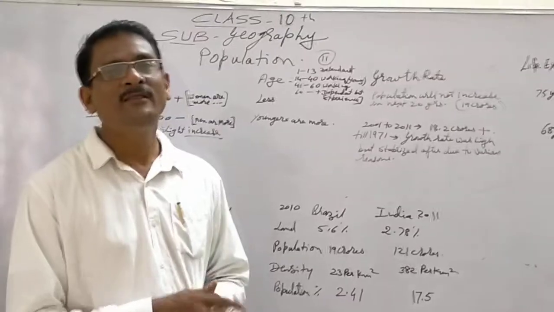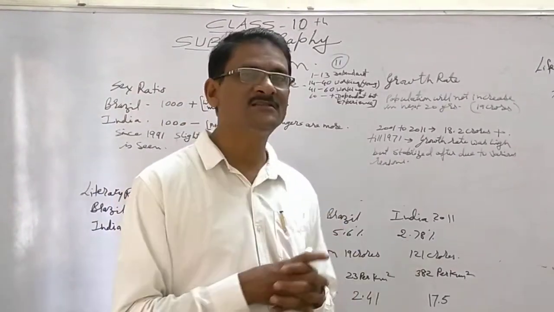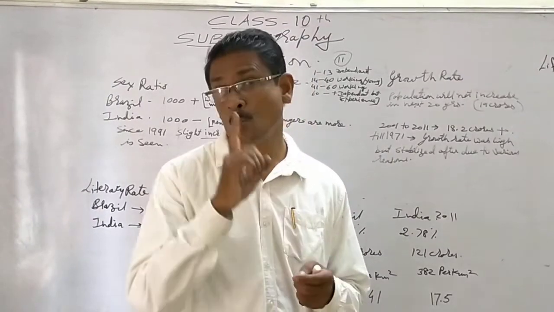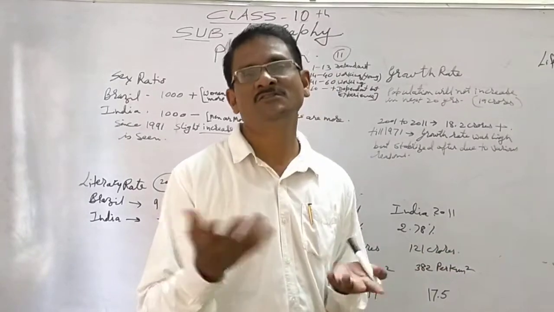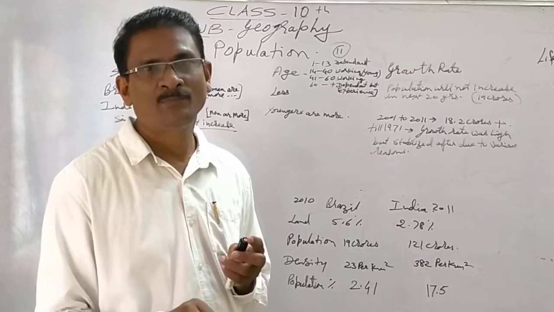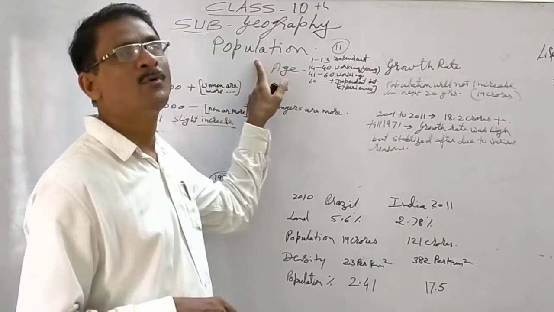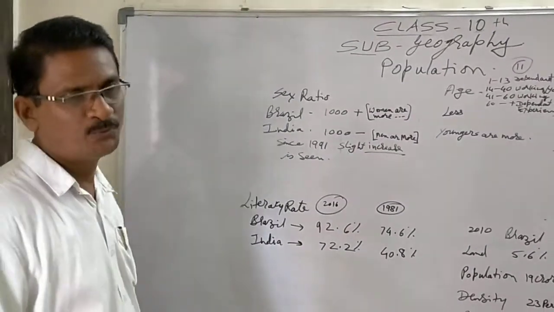But now, in the name of industrialization, multinational companies are entering Brazil, indiscriminately using the resources of Brazil. One among them is forest. So naturally, deforestation is taking place on a large scale. But at the same time, we have to understand certain things which directly affect the population. And for that, we will start with the sex ratio.